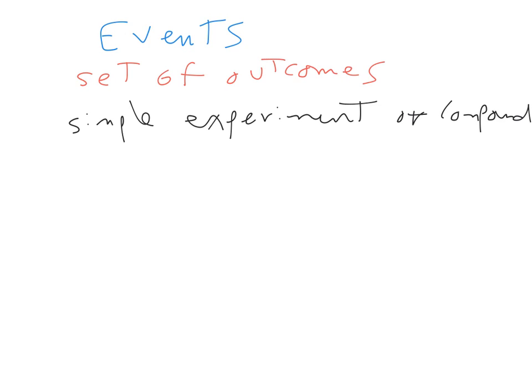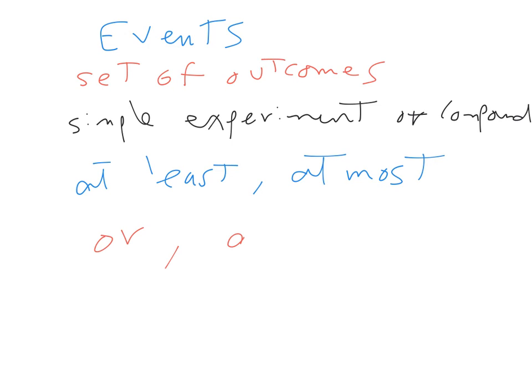Also, we learned a number of things along the way. For example, we learned about at least and at most. So what does it mean? And we also learned about the "or" as well as the "and," so that we can understand these concepts, because these concepts repeat in many questions. And if you still have any problem with any of these, please go back to the video or contact me in the classroom or in the office.